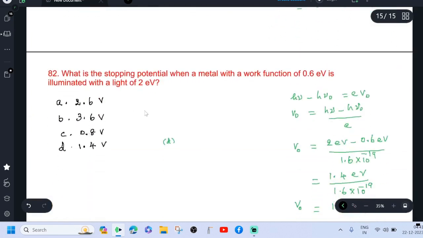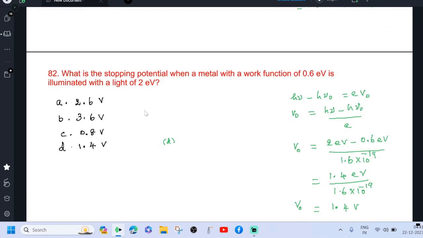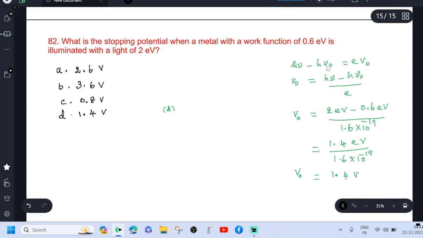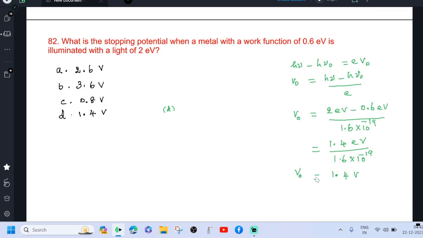What is the stopping potential when a metal with work function of 0.6 electron volt is illuminated with light of 2 electron volt? h nu minus h nu 0 equal to eV0. Therefore, V0 equal to h nu minus h nu 0 by e. Here h nu, the incident light energy, is 2 electron volt. Then the work function h nu 0 is 0.6 electron volt. If you subtract, we get 1.4 electron volt. The charge of electron is 1.6 into 10 power minus 19. If you convert this electron volt in terms of volt, 1.6 into 10 power minus 19 is cancelled out. Therefore, we get 1.4 volt. Option D is correct.